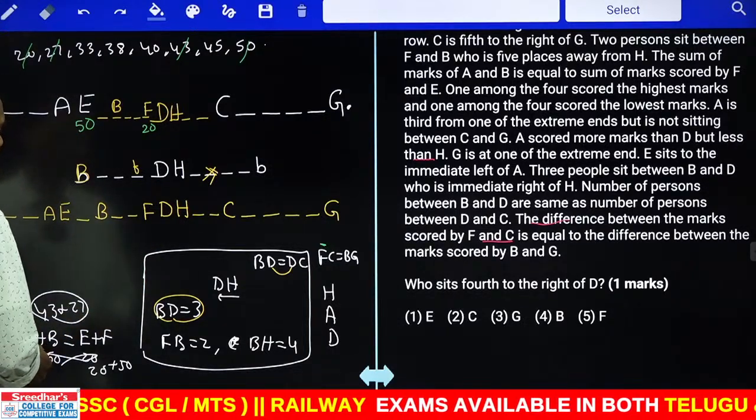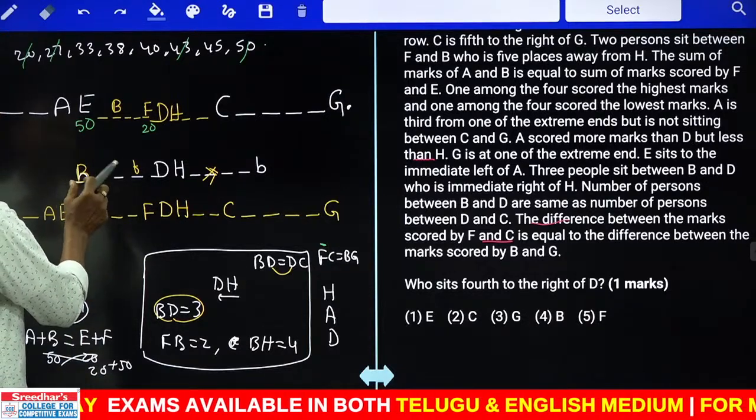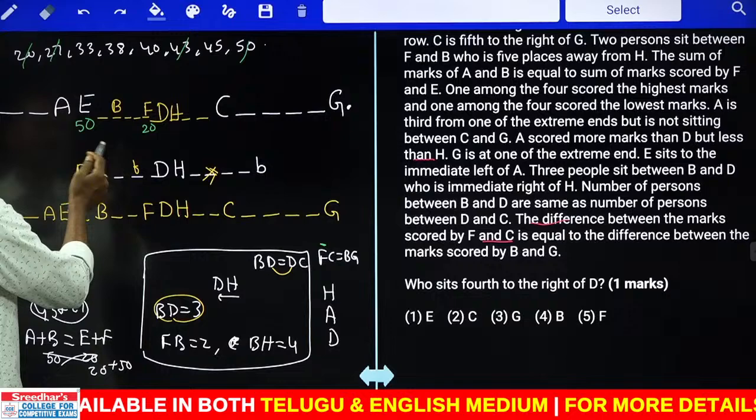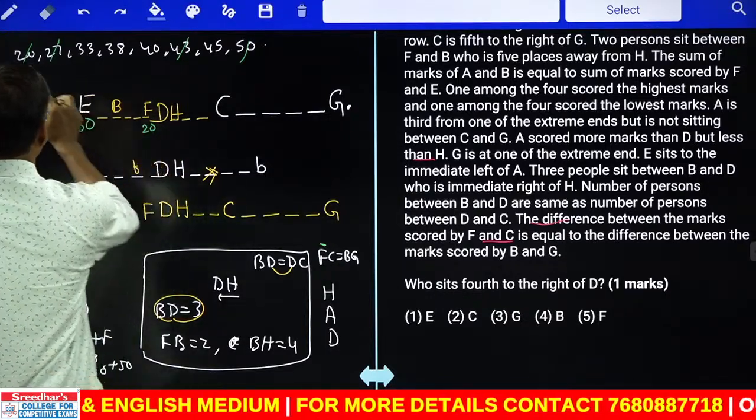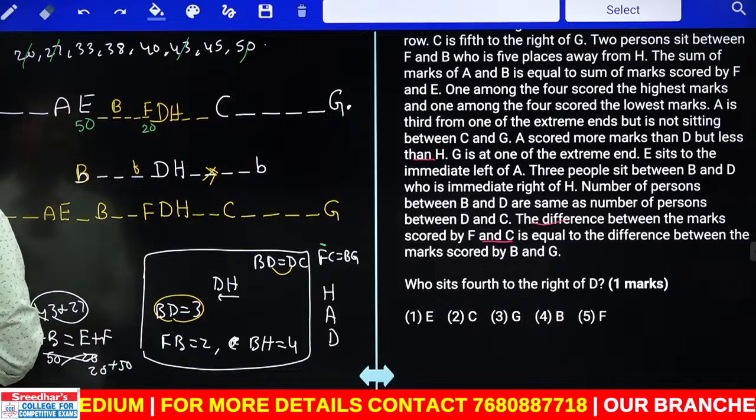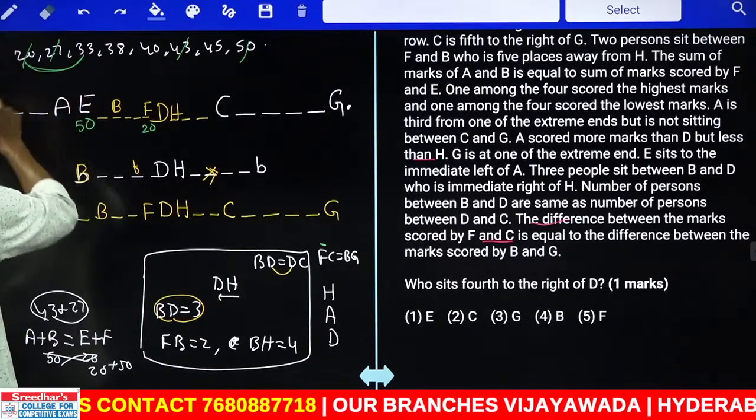Then what is the value of C here? Tell me what C should be. The difference between F and C equals the difference between B and G. Look at the differences in the remaining numbers. F is 20. If F is 20, what is the difference between F and C? Between 20 and 33, the difference is 13.